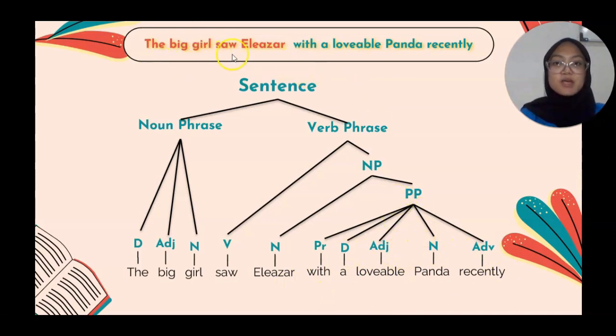So "the big girl saw Eleazar with a lovable panda recently" becomes a noun phrase and a verb phrase, because "the big girl" is a noun phrase and "saw Eleazar with a lovable panda recently" is a verb phrase.